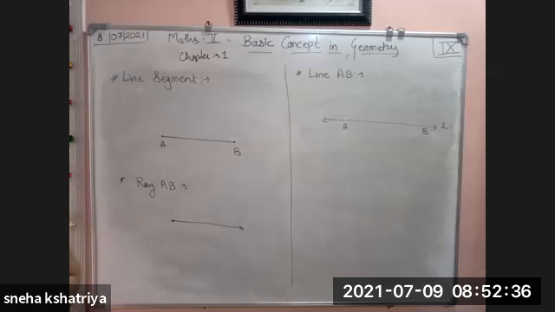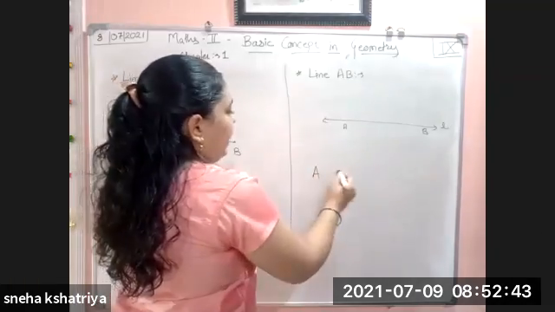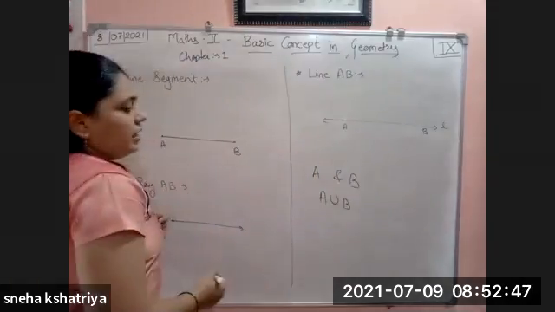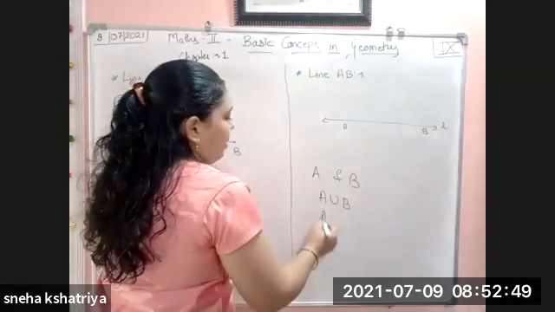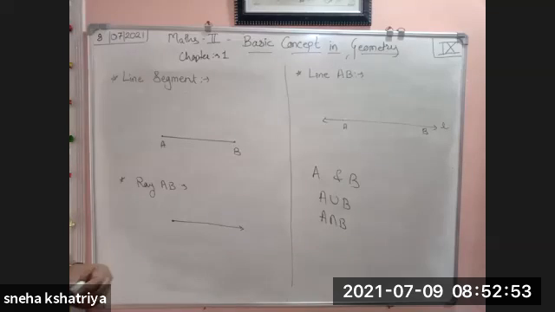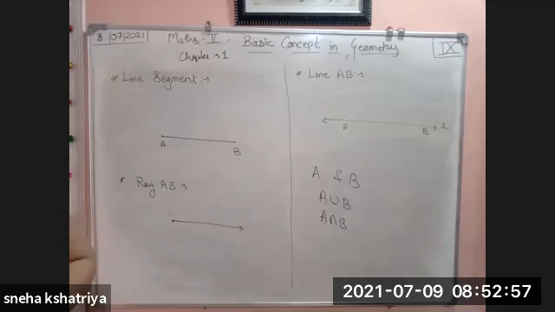We have learned union and intersection of sets. Suppose A and B are two sets, then how do we find the union? It is written as A union B. And how do we find the intersection? It is written like this: A intersection B. This we have already learned in your maths part 1, in the chapter on sets.